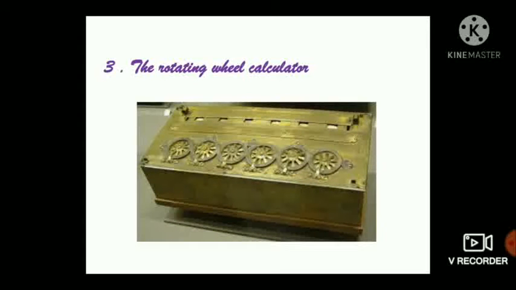The third one is the rotating wheel calculator, 1642 AD. The rotating wheel calculator was developed by a French philosopher, Blaise Pascal, using simple components such as gears and levers. This is a predecessor to today's electronic calculator. He was inspired by the computation work of his father's job and devised this model. He was only 19 years old when he devised this model.